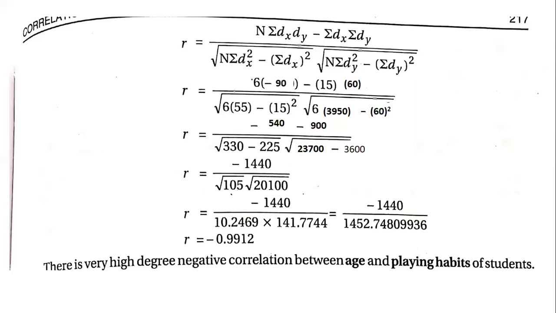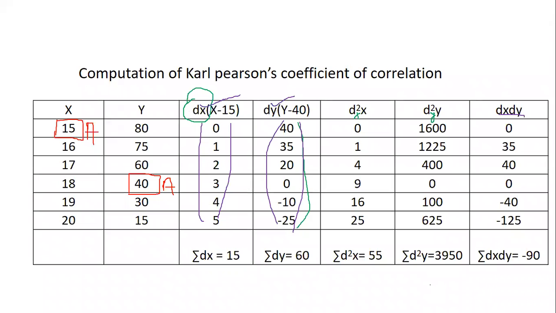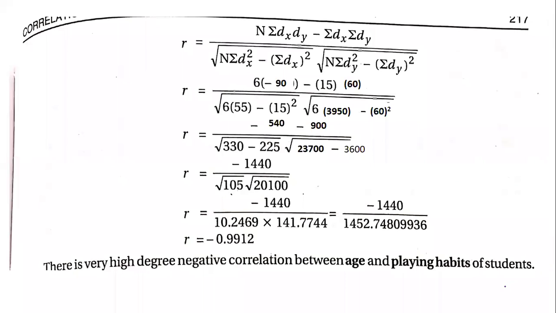N is 6, there are no changes. Next, the value of sigma dx dy. The value of dx dy for us is minus 90. Okay, minus 90 is the value of dx dy. Now, we have considered the values from the total. Then minus sigma dx is 15, sigma dy is 60.